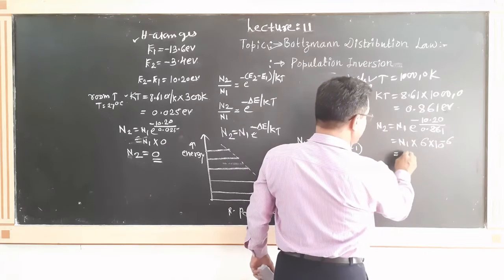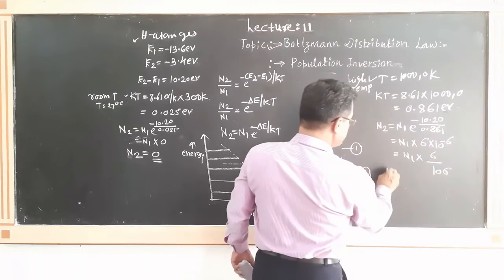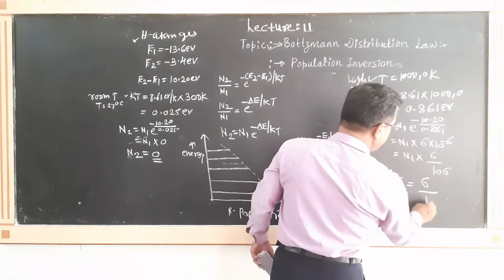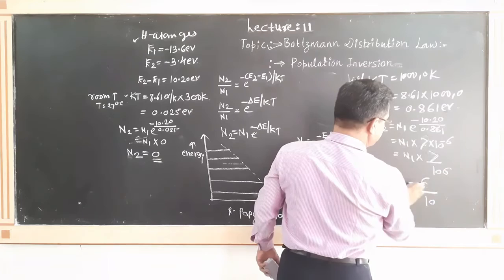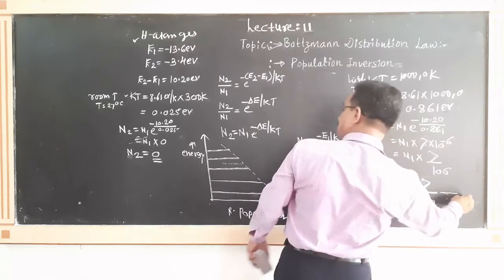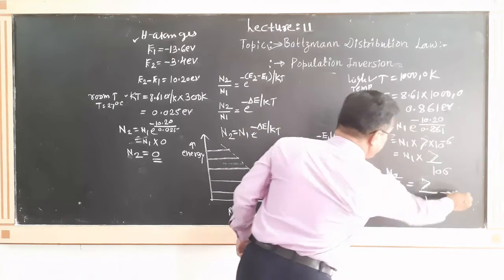It means N2 divided by N1 is equal to 6 divided by 10 raised to 6. This is actually the equation. Very important conclusion. This is actually the first and this is the second important one.